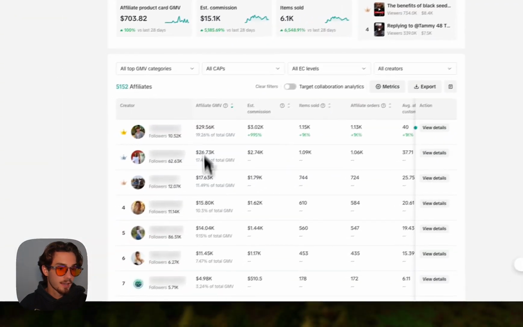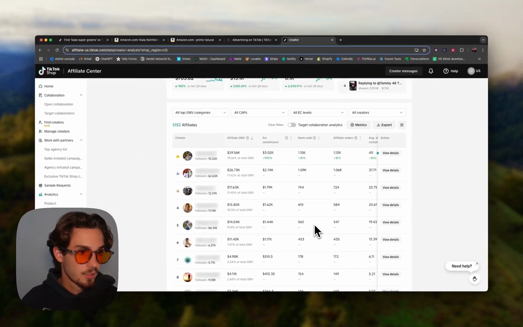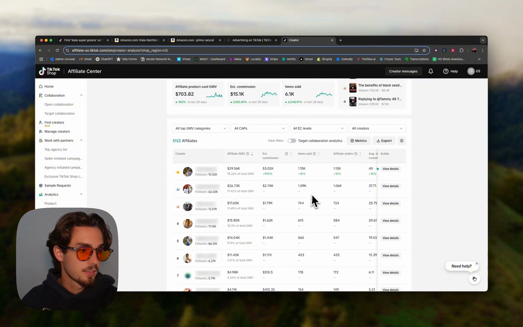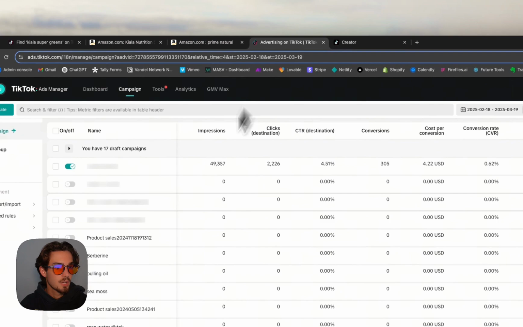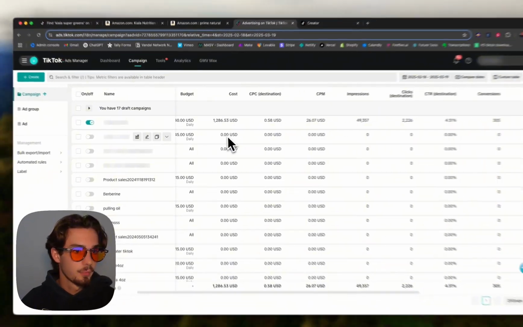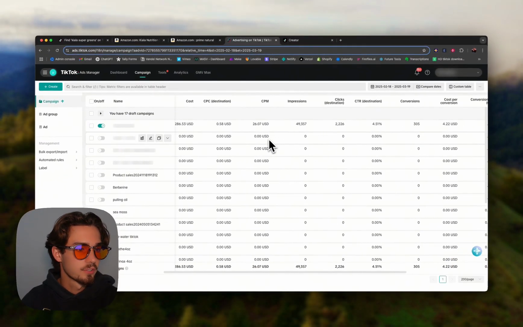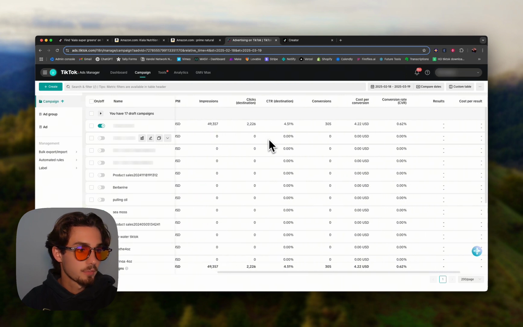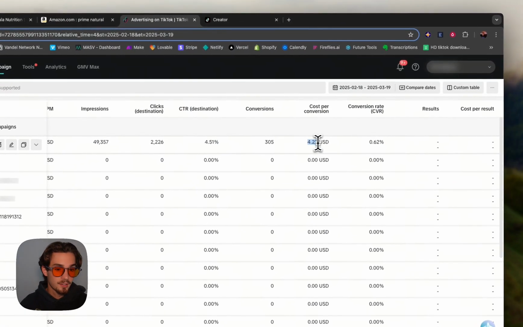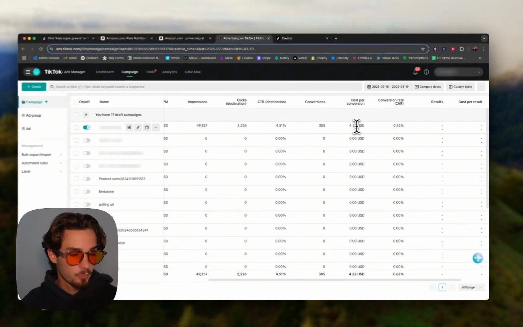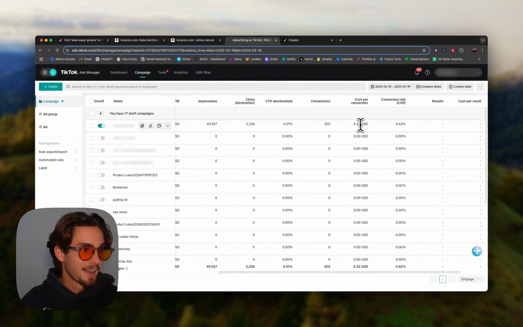These are our AI creator affiliate accounts. They're doing extremely well. They're making great commission. They're happy. The brand is happy. And I wanted to also show you, we just put up ads for this brand. We've only spent $1,200. We're scaling super slowly, making sure everything's profitable, but it is extremely profitable because we spent $1,200 and got 300 orders and conversions at $4.22 per conversion, which is extremely profitable for the brand and me and everybody involved.